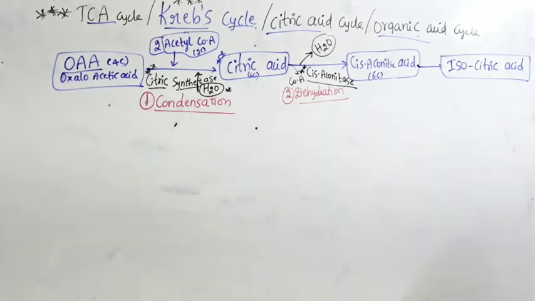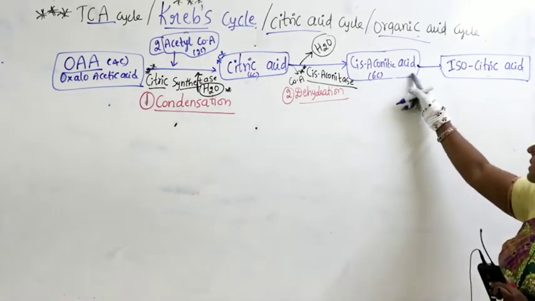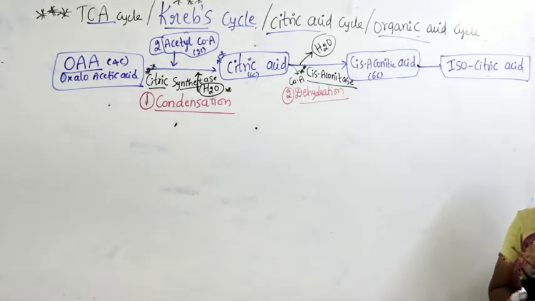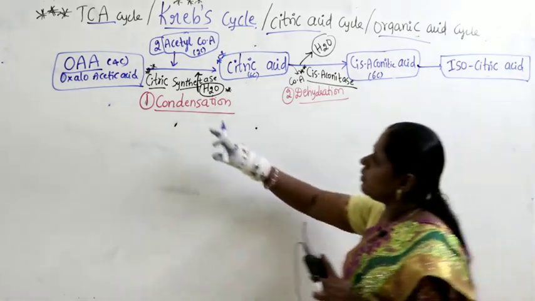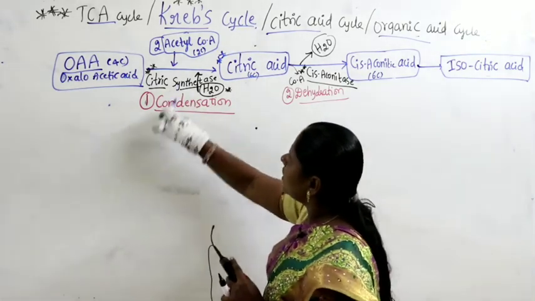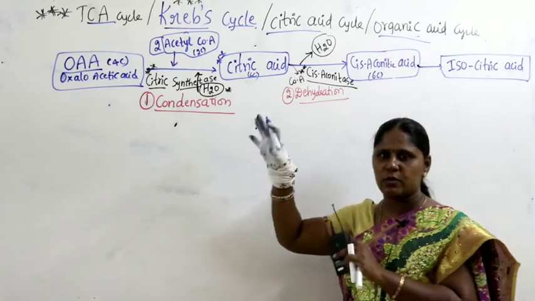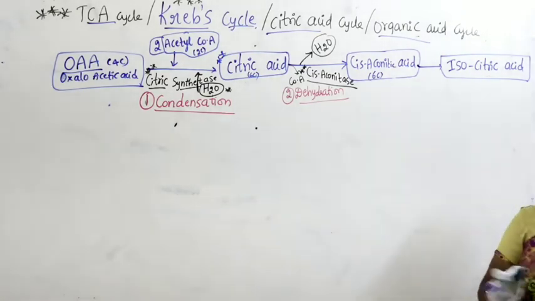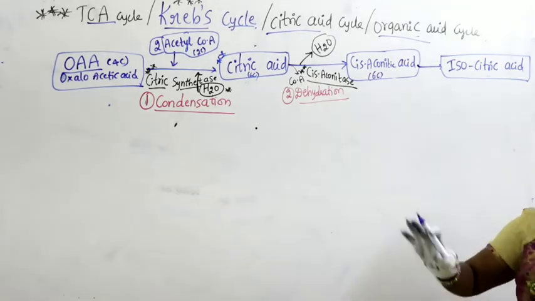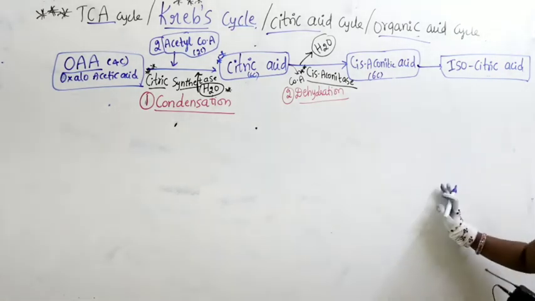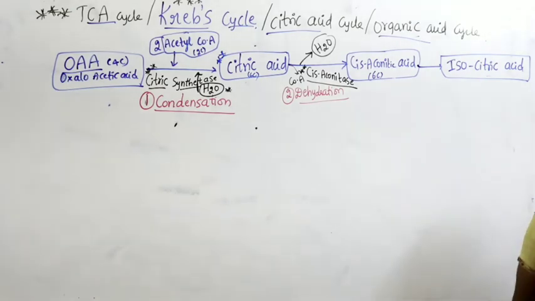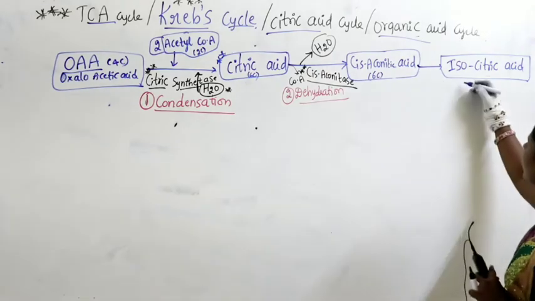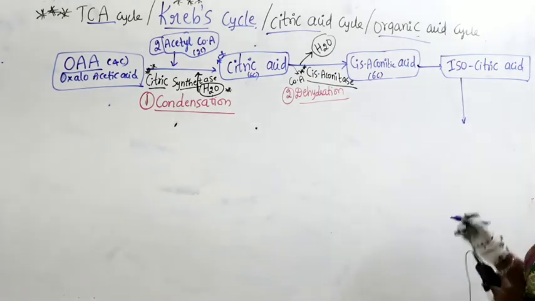What is the next compound? Cis aconitic acid is converted to isocitric acid. If I give everything here, the name of the enzyme, the name of the reaction, and what components are there, everything becomes so congested for you, right? So I will try to give it in the simplest way. What you can do is, first write the substrates. Compound, substrate. Compound, substrate. Okay, so take a horizontal page. In the first, just write the compounds. Now I am giving only the compounds.